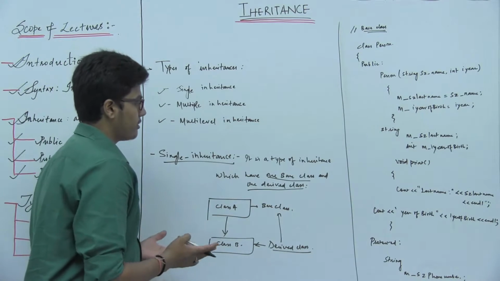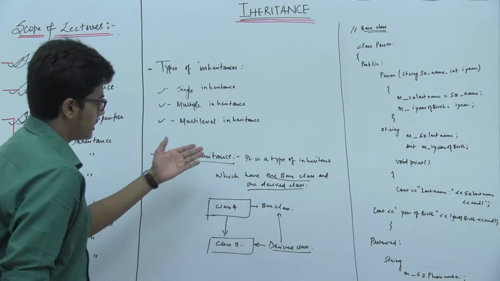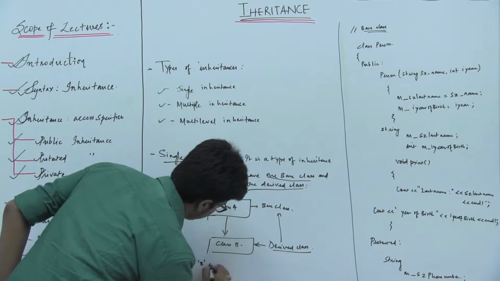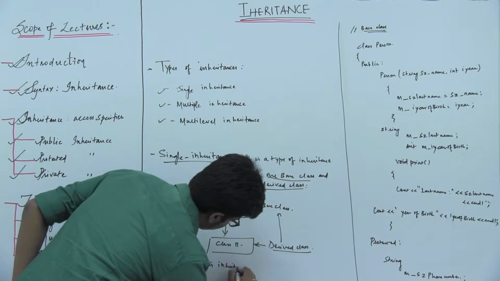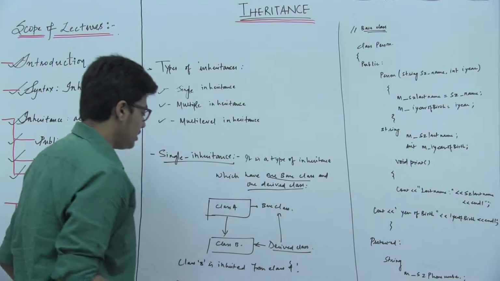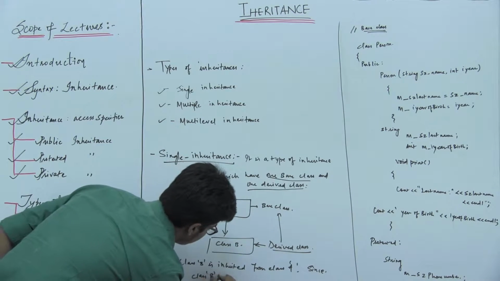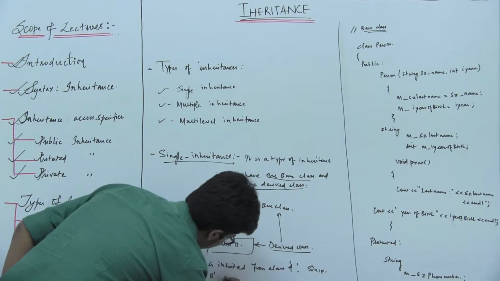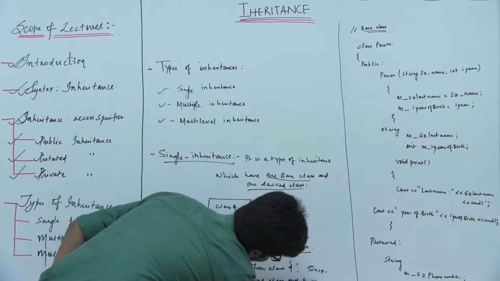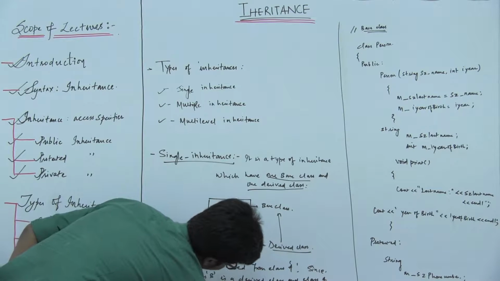So it is basically a type of inheritance with one base class and one derived class. In a common example, class B is inherited from class A, since class B is a derived class and class A is the base class.